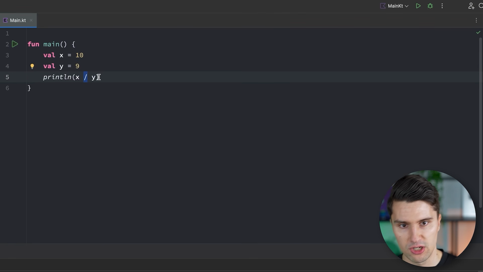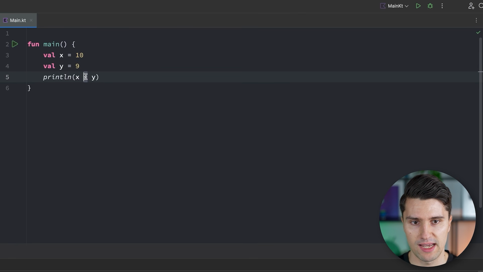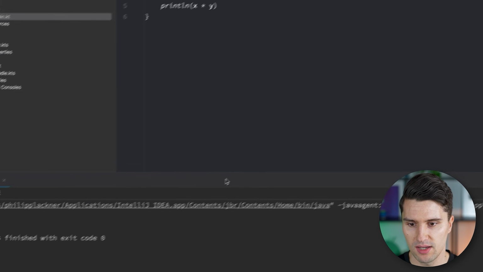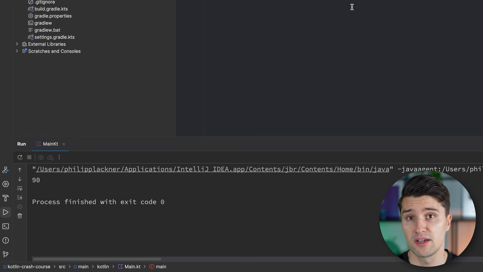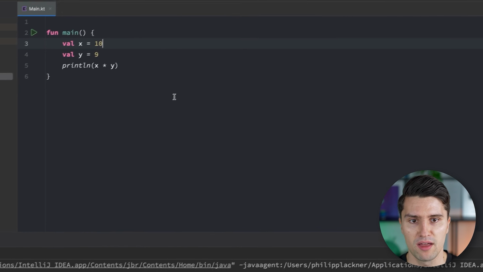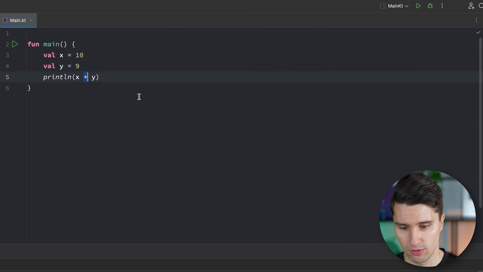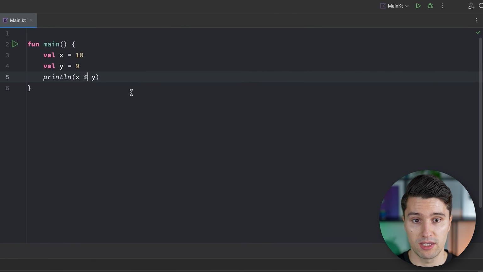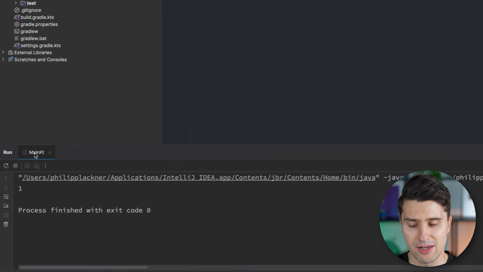Multiplications, of course, don't have that issue with whole numbers, so we can multiply with this asterisk operator. We run this, and then we get 90 as the result. Another interesting arithmetic operator that we maybe don't know directly from math is called modulo. So modulo is what we use with the percentage sign. If we run that, then it will give us 1.